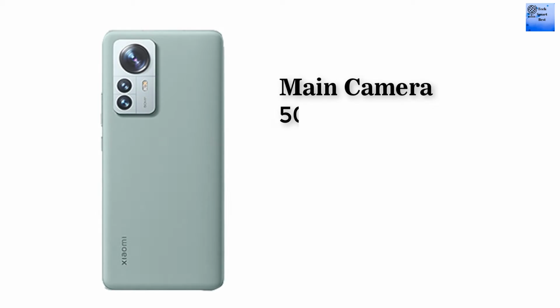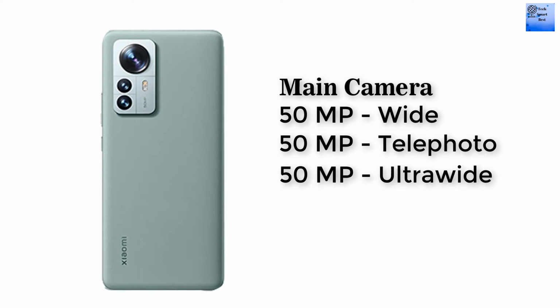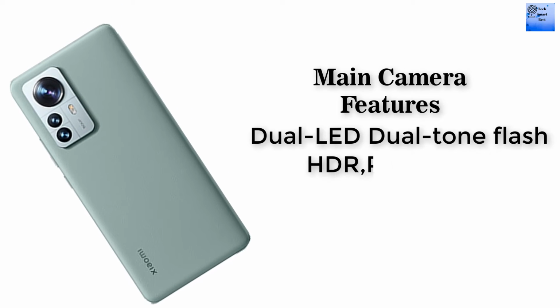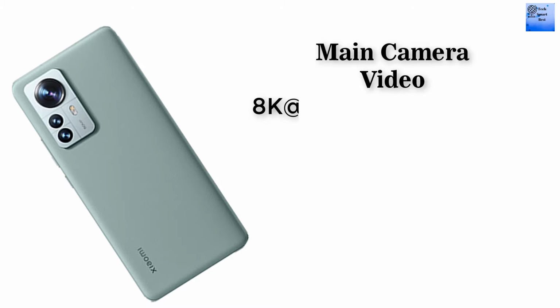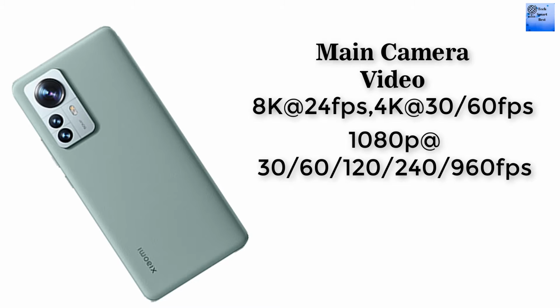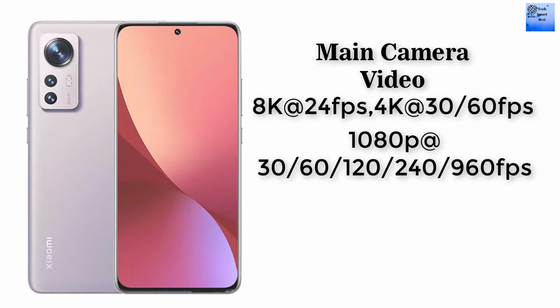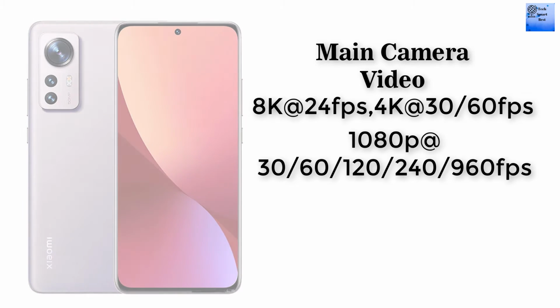Now I am telling about the main camera of the smartphone. The main camera is a triple camera: 50 megapixel wide camera, 50 megapixel telephoto camera and 50 megapixel ultra wide camera. The features of the main camera of the smartphone are dual LED flash, panorama, HDR. And the video of the main camera of the smartphone: 8K at 24 fps, 4K at 30 and 60 fps, 1080p at 30, 60, 120 and 240, 960 fps.